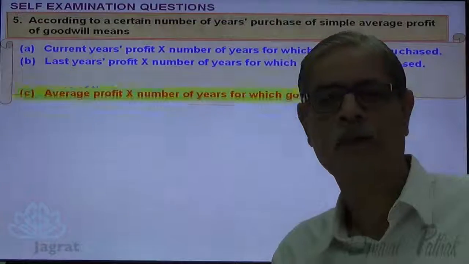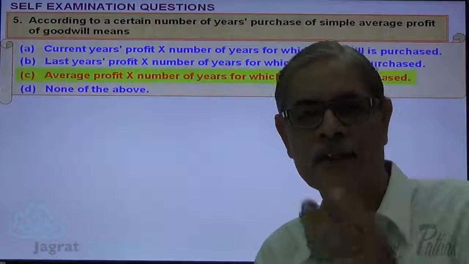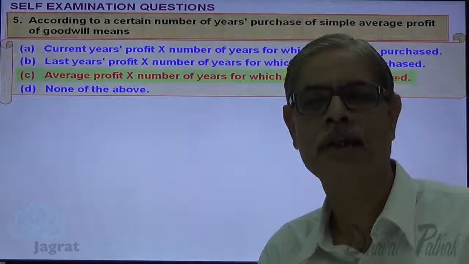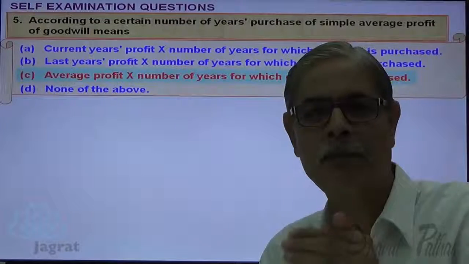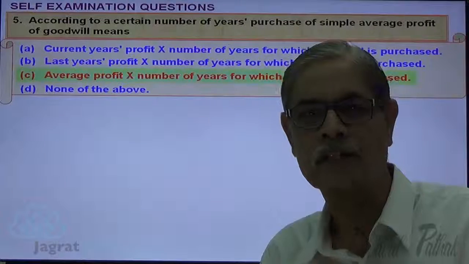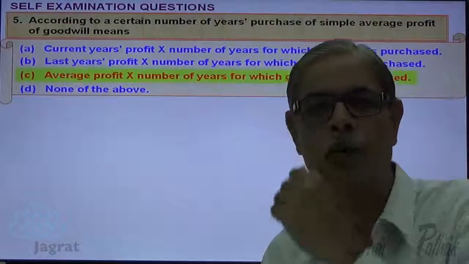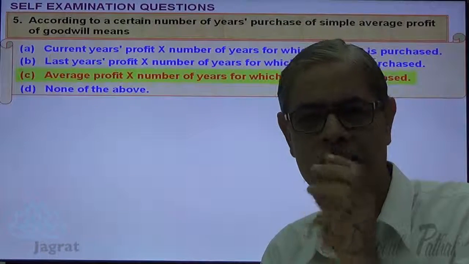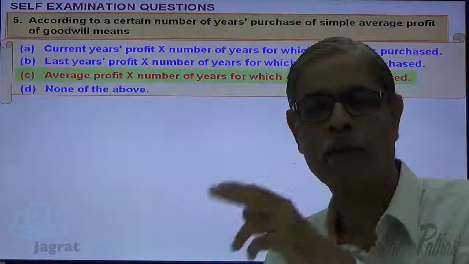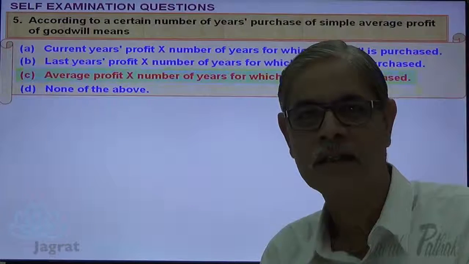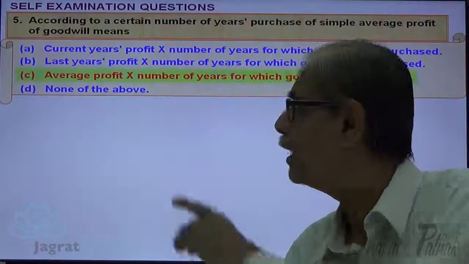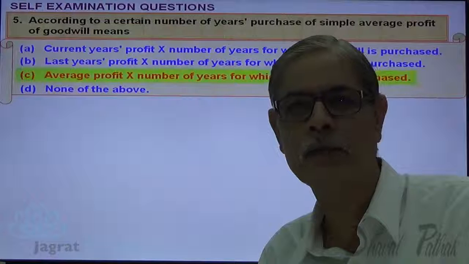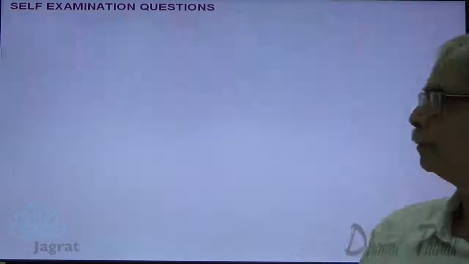The average profit of past is taken as the basis for the purpose of estimating the future maintainable profit. Average profit of past is a matter of history. That history will repeat in future. That's a presumption. On the basis of this conviction or presumption, the average profit of past is considered for the purpose of valuation of goodwill, wherein the average profit is multiplied with the number of years for which it is going to be maintained in future. Next.